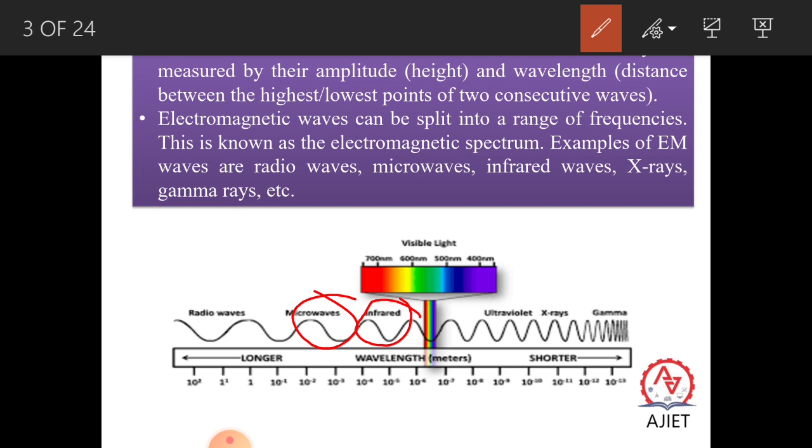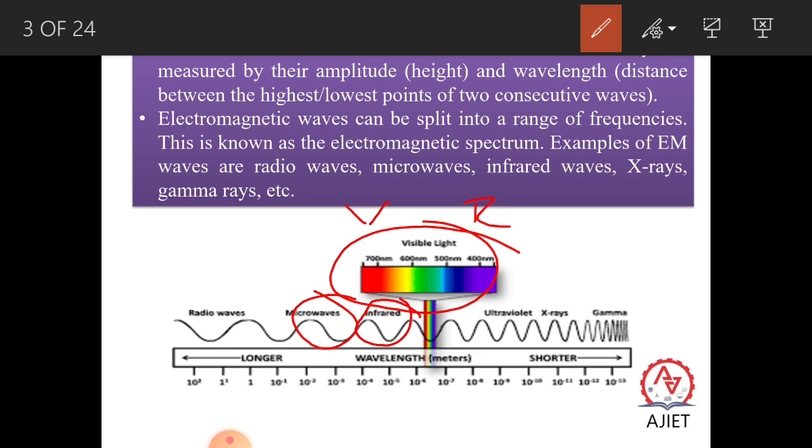Next comes our main important one, called visible light, a band of the spectrum starting from violet to red, VIBGYOR, something like 400 nanometer to 750 nanometer. These are produced by the excitation of atoms, and the human eye, photographic cells, photographic plates, etc. can detect this kind of visible light.